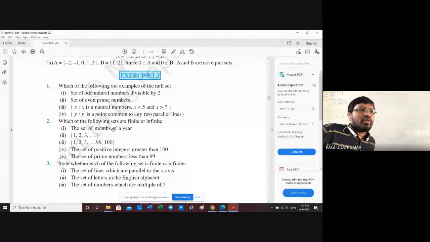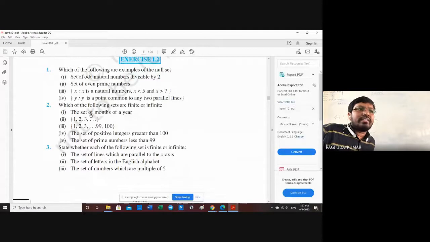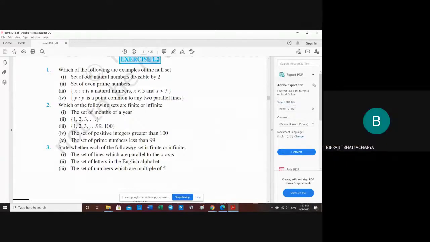Next. Second problem, if you see, which of the following are finite. Set of the months of a year, finite. 1, 2, 3 and so on. Whenever it is given dash, dash, dash, it is an infinite set. And third question, if you see, 1, 2, 3, dash, dash, 99 and 100. Till 99 and 100 it is given. It is a finite set. Don't consider that if dash, dash, dash is given. Last it is given till 99 and 100. So the set of the positive integers greater than 100 is an infinite set.